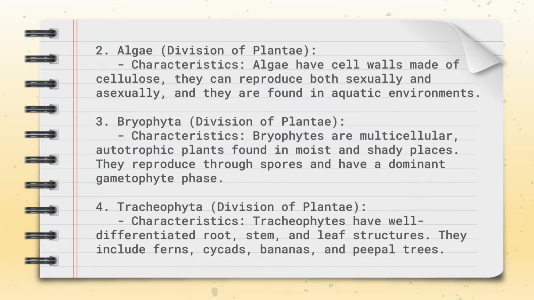Algae, a division of Plantae. Algae have cell walls made of cellulose. They can reproduce both sexually and asexually, and they are found in aquatic environments. Bryophyta: bryophytes are multicellular autotrophic plants found in moist and sandy places. They reproduce through spores and have a dominant gametophyte phase. Similarly, division Tracheophyta: tracheophytes have well differentiated root, stem and leaf structures. They include ferns, cycas, banana and peepal trees.